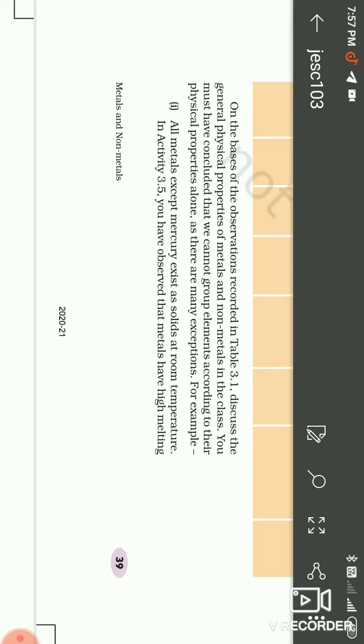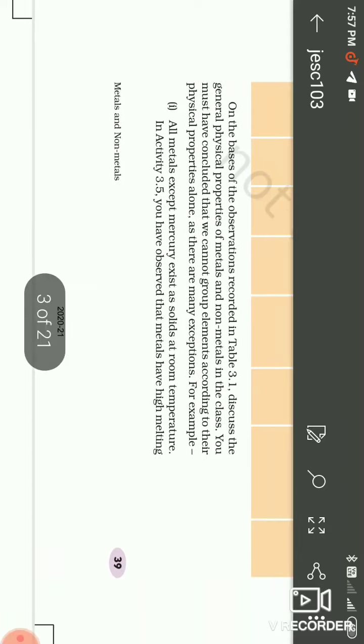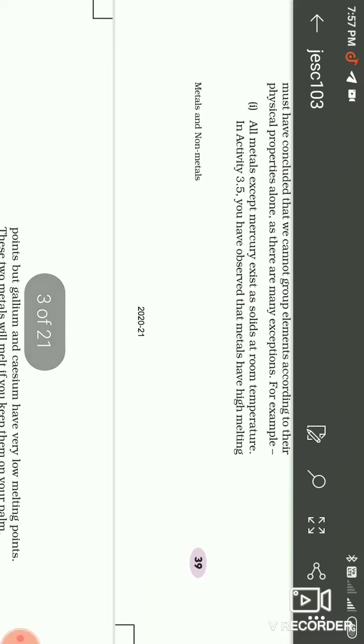They show some different characteristics from their family. When you complete this chart, you will find some conclusions. The first conclusion: all metals except mercury exist as a solid at room temperature. Mercury is in a liquid state.